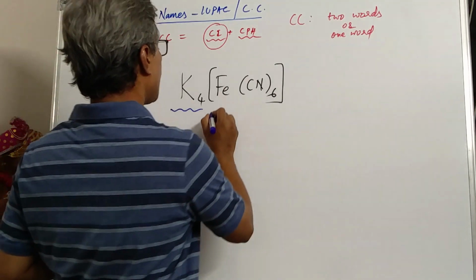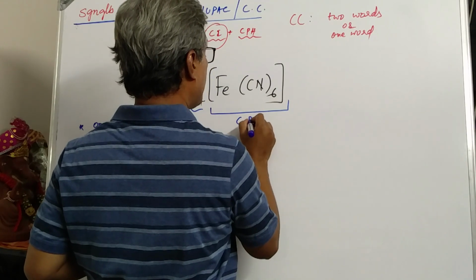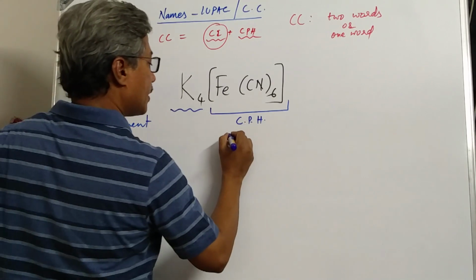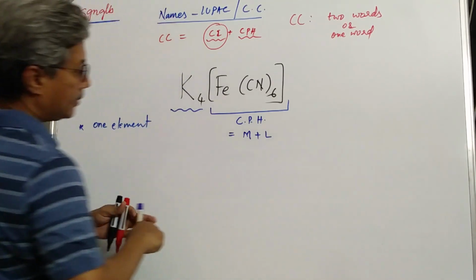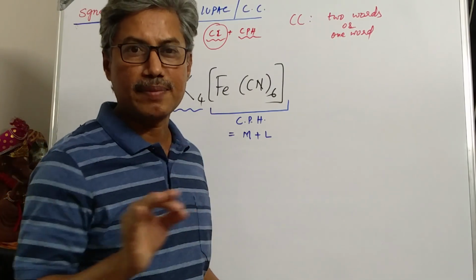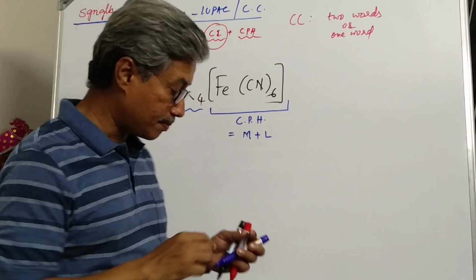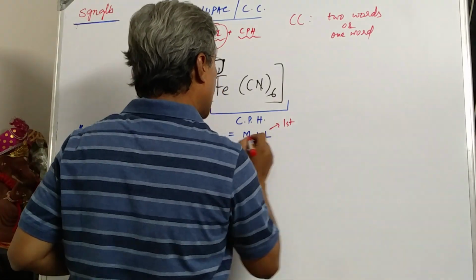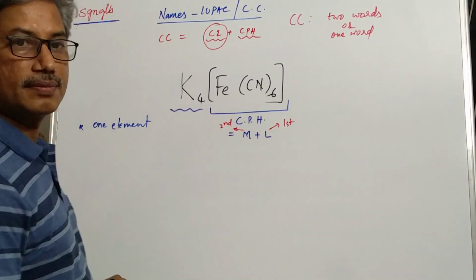Next is the coordination polyhedra. This is nothing but a combination of metal and the ligand. Then once again the same question will come. Whose name should be written first? Whether the name of the metal should be written first or name of the ligand should be written first. According to IUPAC system, name of the ligand should be written first and then the name of the metal should be written after the name of the ligand.